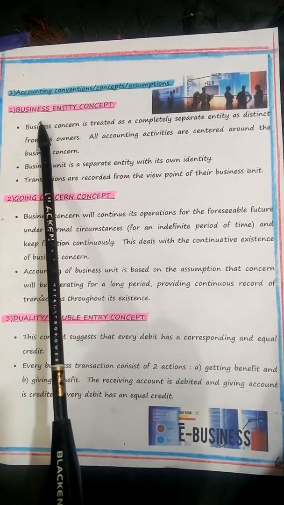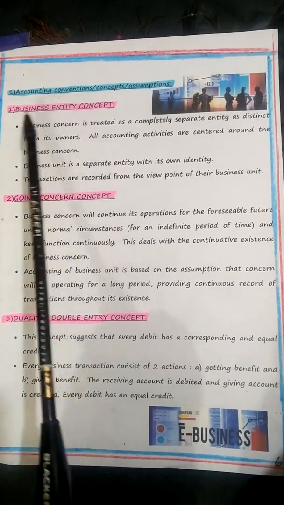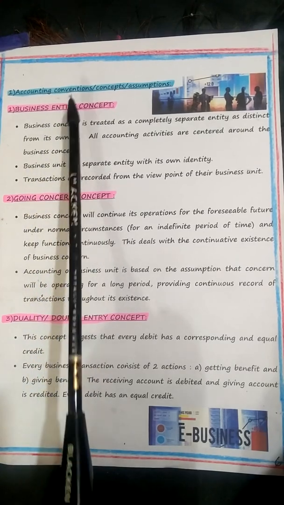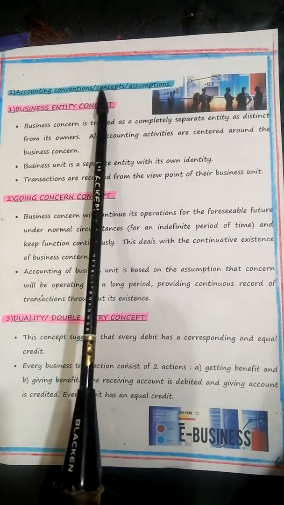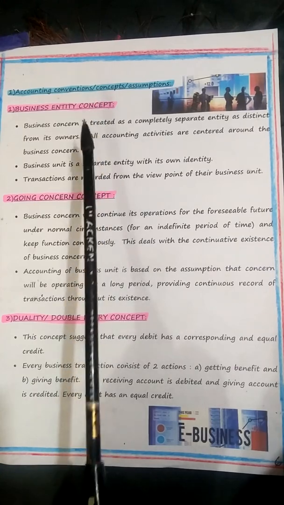What is the first concept, children? Business entity concept. Please pay attention. Business or organization entity concept. So, business organization entity. What is entity, children? Entity is nothing but something that has real existence. So, concept. Concept I already told you: ways of recording business transactions. It's a usual way of doing things.